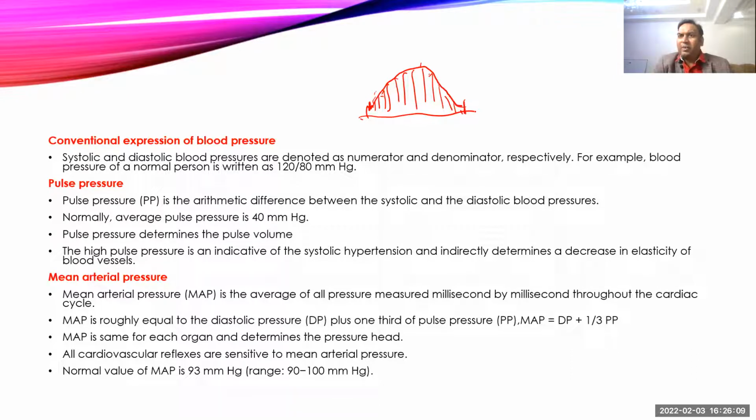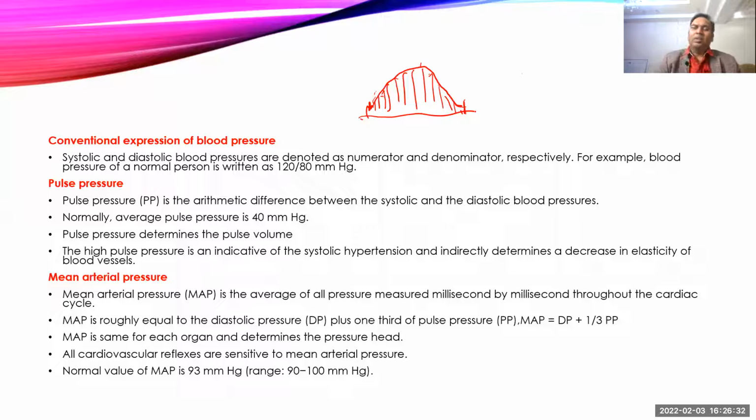real-time blood pressure, we need to put a catheter into the artery and attach that catheter to a pressure transducer, and there you get the minute to minute pressure calculation. Then you can calculate the mean arterial pressure. But it is a very invasive process, and we don't want to do this with human beings, and not with every patient. So we can roughly calculate the mean arterial pressure.